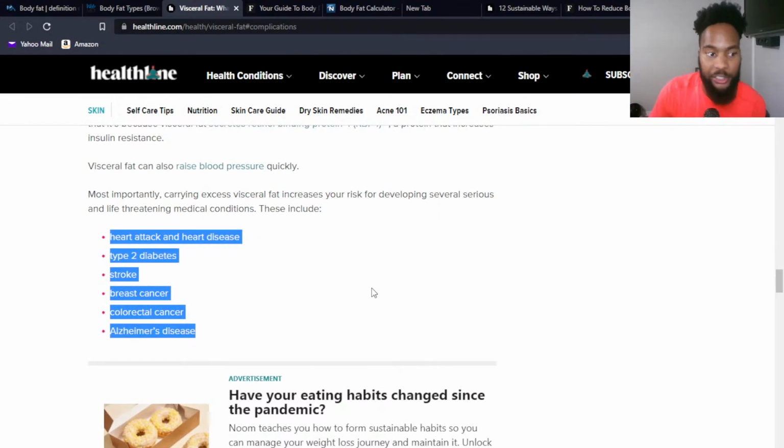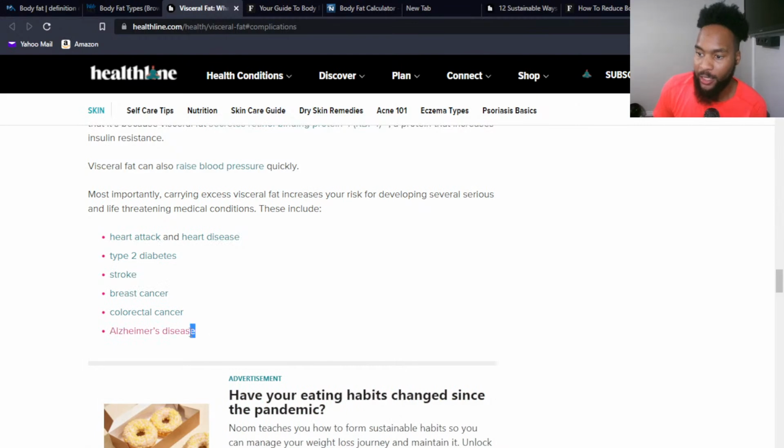You're increasing your risk for heart attack, stroke, breast cancer. Now we're talking about specific cancers. And here's one, I'll do a video on this at some point: Alzheimer's. The common misconception on Alzheimer's is you get old, you get Alzheimer's. Alzheimer's is preventable, people. So Alzheimer's is yet another chronic disease that is preventable based on the way that we live.